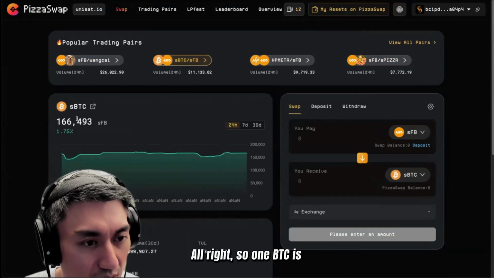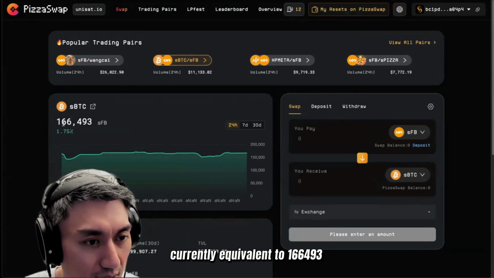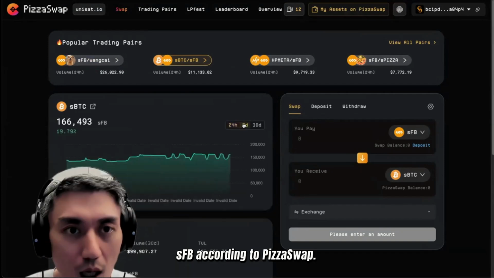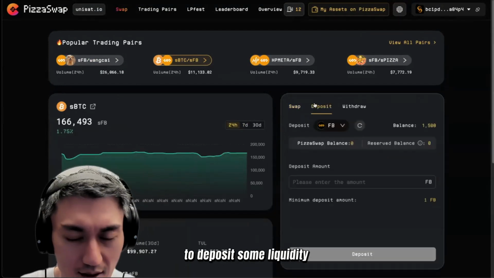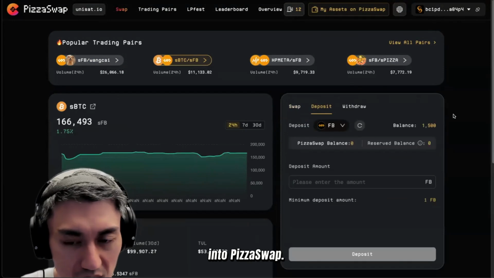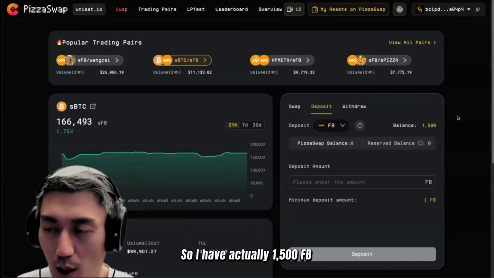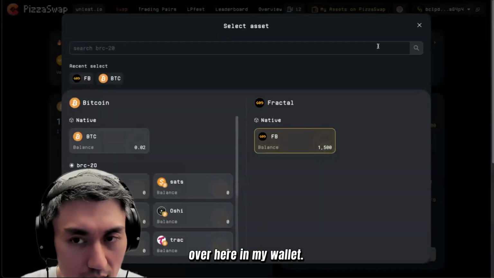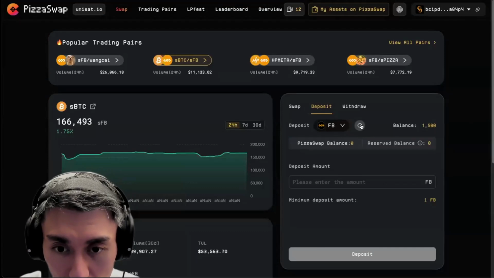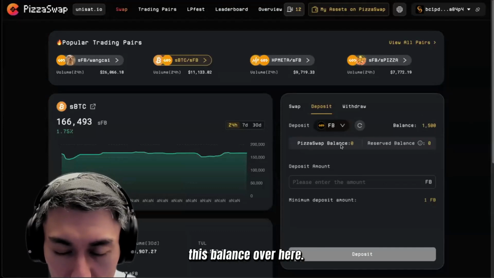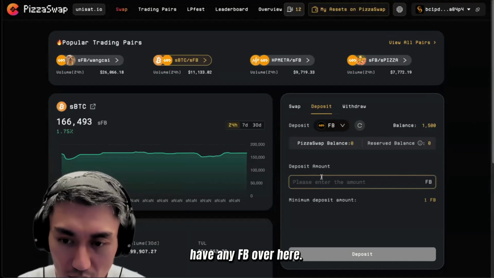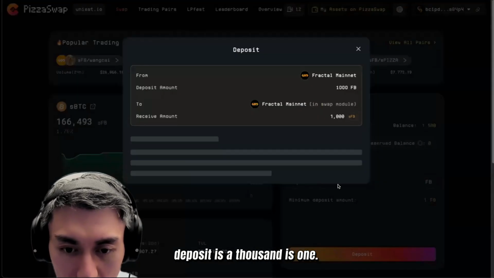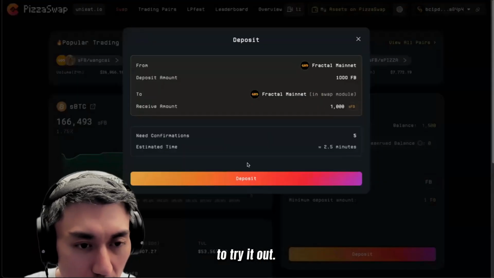All right, so one BTC is currently equivalent to 166,493 SFB according to PizzaSwap. So now I actually want to deposit some liquidity into PizzaSwap. How do I do so? So I actually have 1,500 FB over here in my wallet. That's a pretty decent amount. So I can see this balance over here. I can see that I don't have any FB over here. So the minimum amount I can deposit is 1,000. So I'm just gonna do 1,000 to try it out.